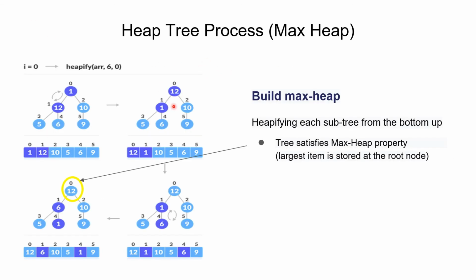In a max heap, the first step is to heapify each subtree from bottom up. You can see here the 12 is switched with number 1 over here at the top because 12 is more than 1, and this process will continue, and finally we will have a tree which satisfies the maximum heap property, that is the largest item is stored at the root node.